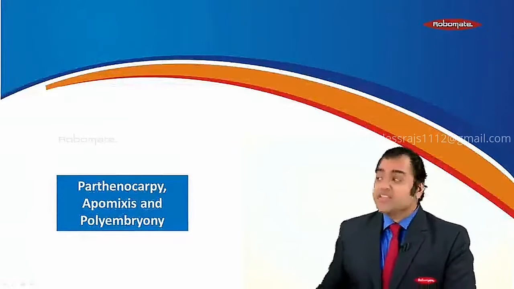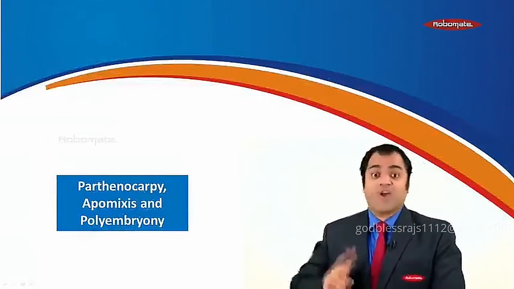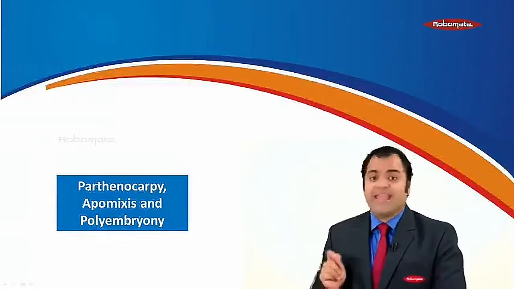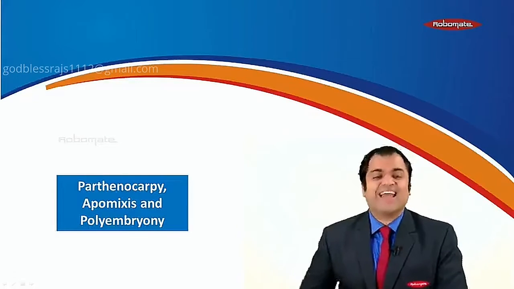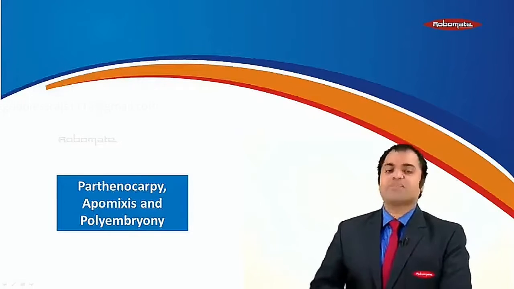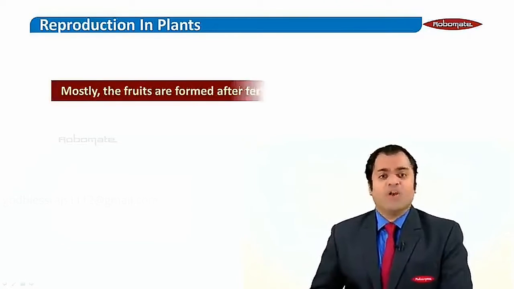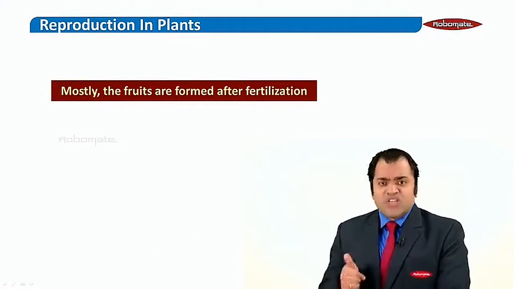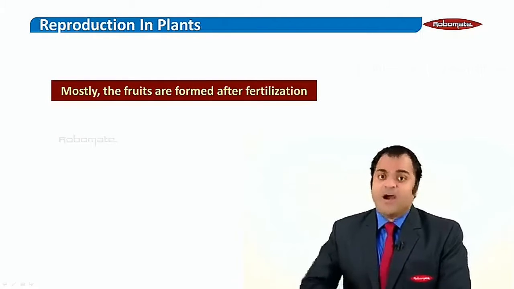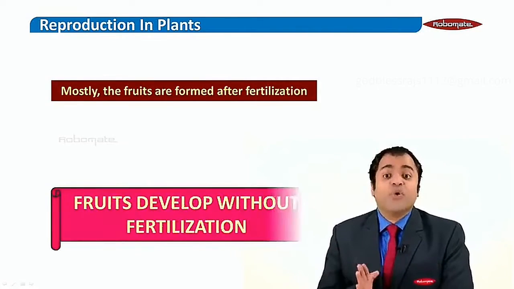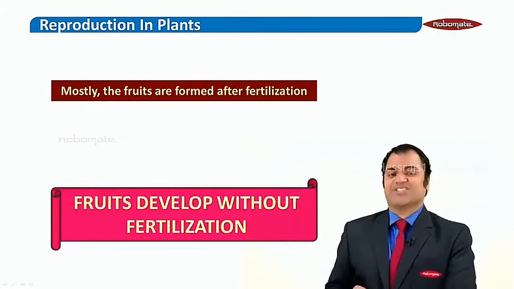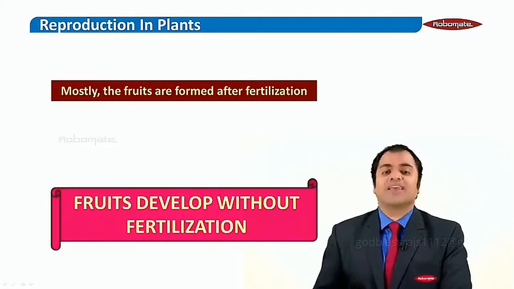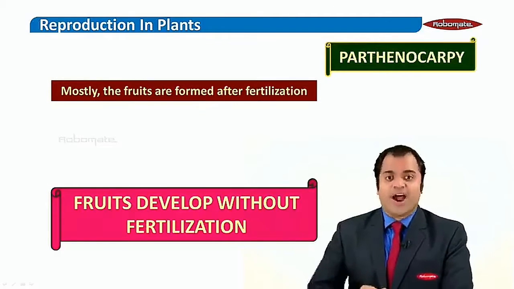Hello students, in this module I'll be talking about three phenomena, namely parthenocarpy, apomixis and polyembryony. Look, listen and learn. So let us see what is parthenocarpy. Now we all know that fruits are formed after fertilization. You just saw in the previous module. But in some plants, a fruit develops without fertilization. And when a fruit develops without fertilization, the phenomena is called as parthenocarpy.